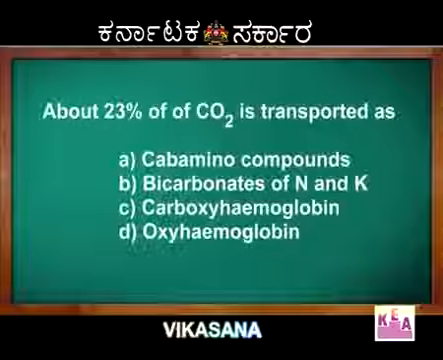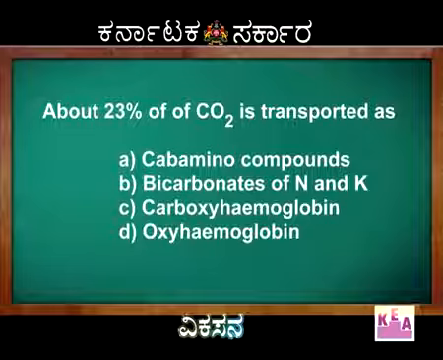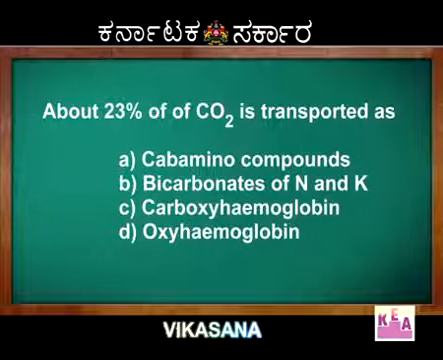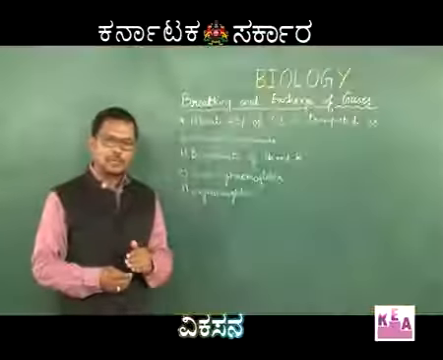Next question, about 23% of carbon dioxide is transported as, options are A. carbamino compound, B. bicarbonate of sodium and potassium, option C. carboxyhemoglobin, and option D. oxyhemoglobin. When it comes to transportation of carbon dioxide